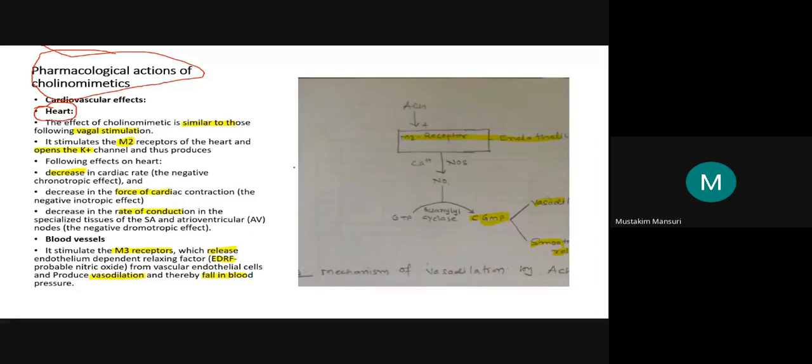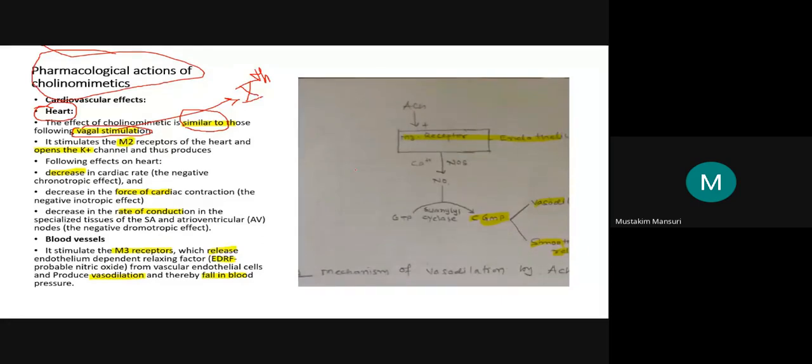So let us see. The effects of these cholinomimetics are similar to those of vagal stimulation. Now, the vagus nerve is the 10th cranial nerve. This 10th cranial nerve, the vagus nerve, is mixed in nature, sympathetic as well as parasympathetic.